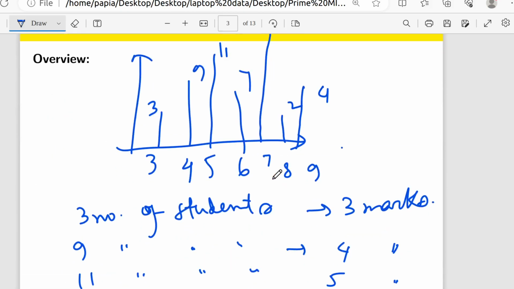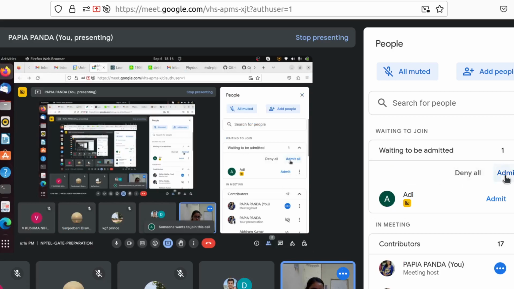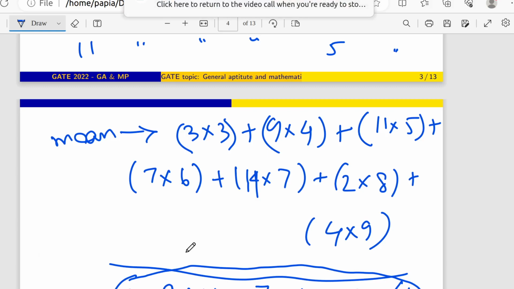So the mean equals 3 into 3 plus 9 into 4 plus 11 into 5 plus 7 into 6 plus 14 into 7 plus 2 into 8 plus 4 into 9. This is the total marks, and it should be divided by 3 plus 9 plus 11 plus 7 plus 14 plus 2 plus 4. Then we can get the actual mean value. So the mean is nothing but the total marks divided by the total number of students.